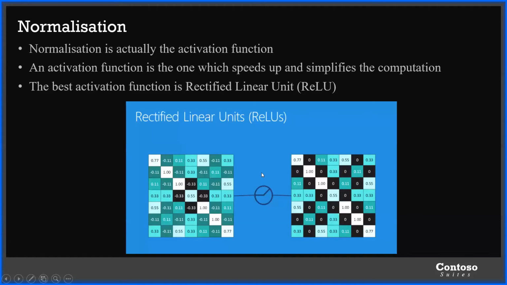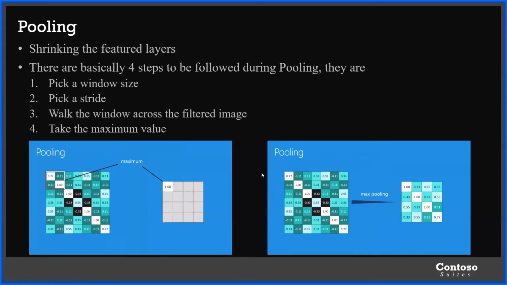Later we pool. Our next topic is pooling. What is pooling? Pooling is nothing but shrinking the feature layer. We obtain the feature layer during our convolution layer, and now we shrink it. There are basically four steps to be followed during pooling.